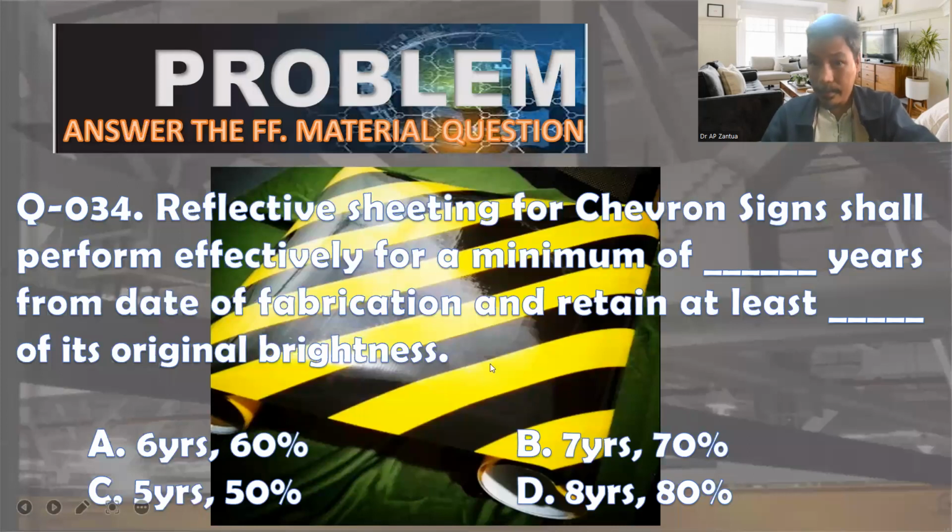This will fade. The reflectivity will fade. The original brightness will fade. How long? How many years? And how many percent? Letter A, 6 years, 60%. Letter B, 7 years, 70%. Letter C, 5 years, 50%. Letter D, 8 years, 80%.